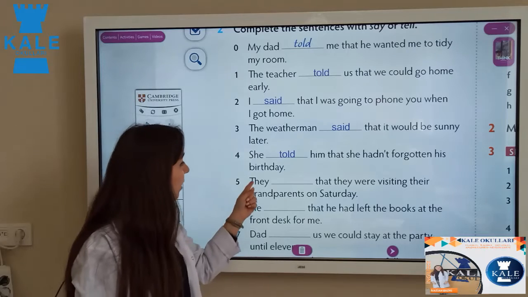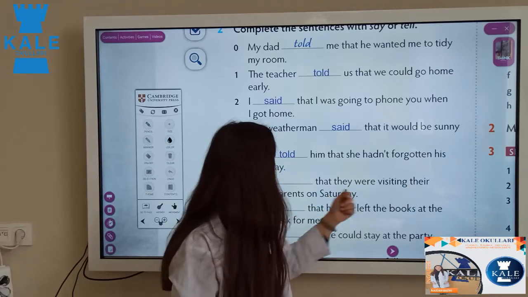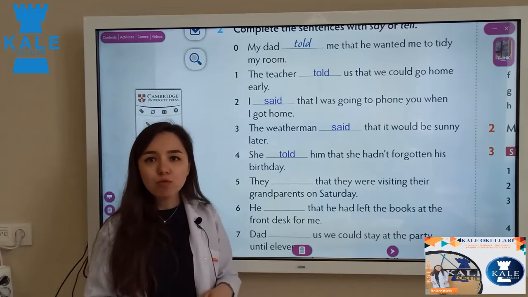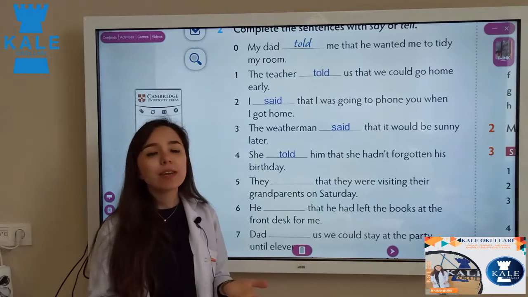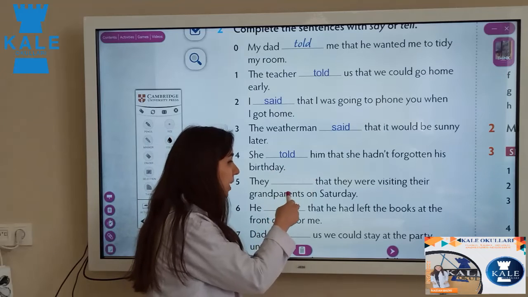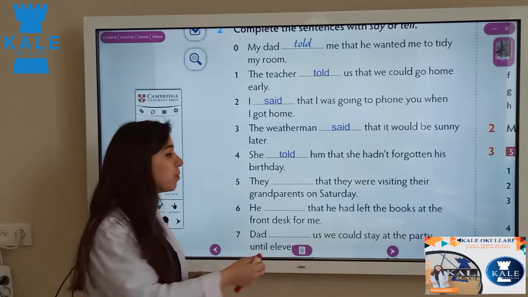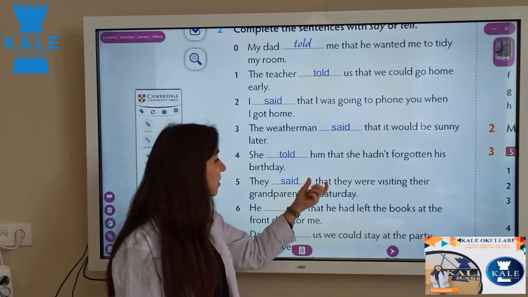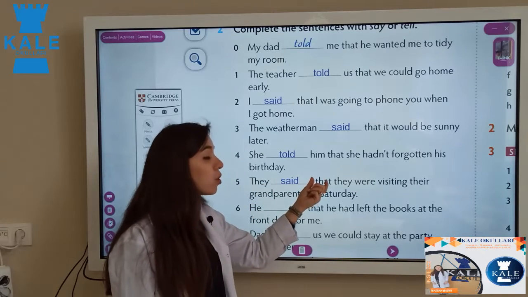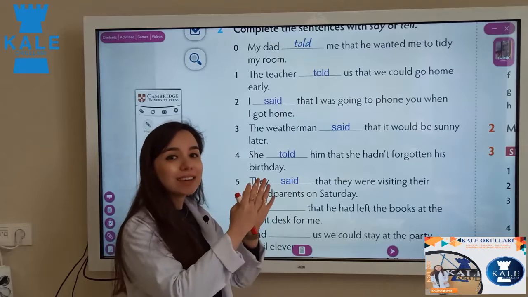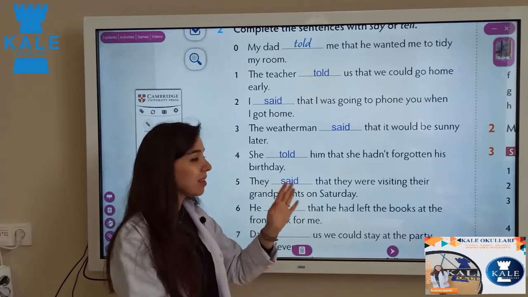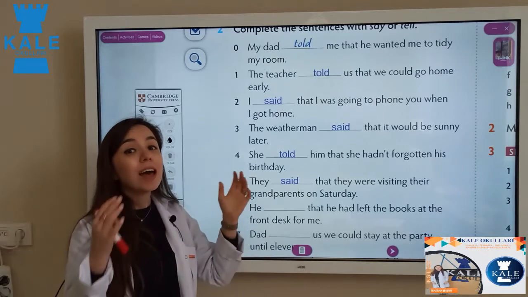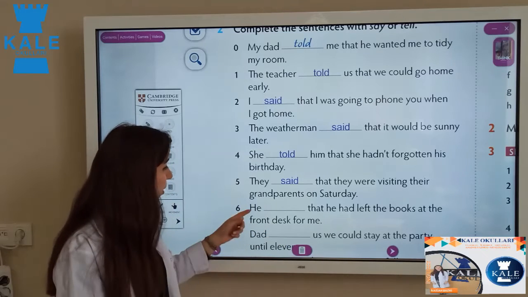And number 5, they were visiting their grandparents on Saturday. So, can you see any object here? No. Here we don't have any object. After this gap we have just that. So it's better to write said here. They said that they were, and this is a connecting word that connects two sentences together. A conjunction, yes.